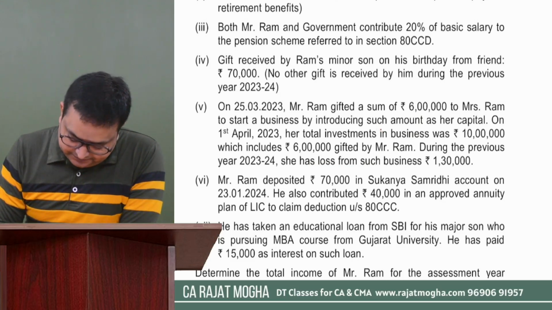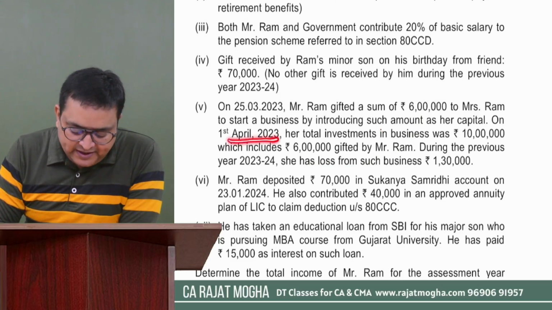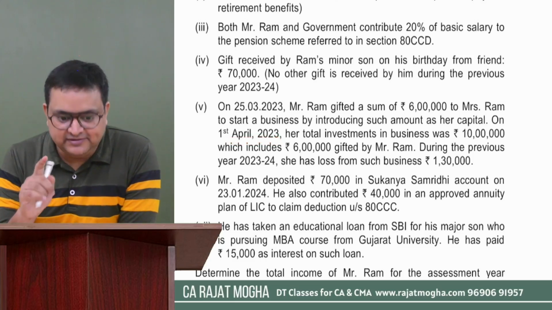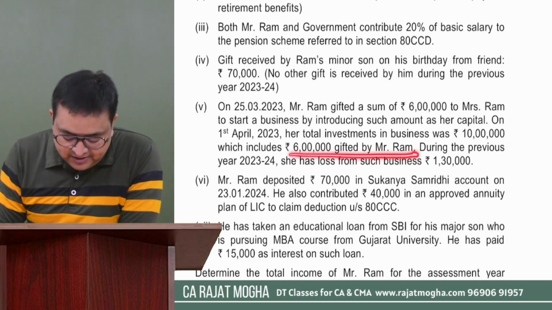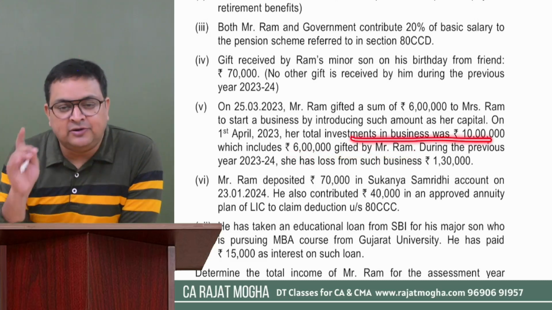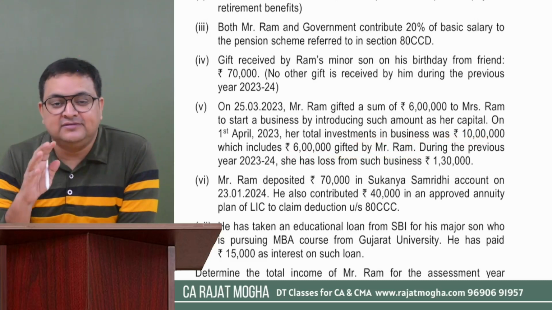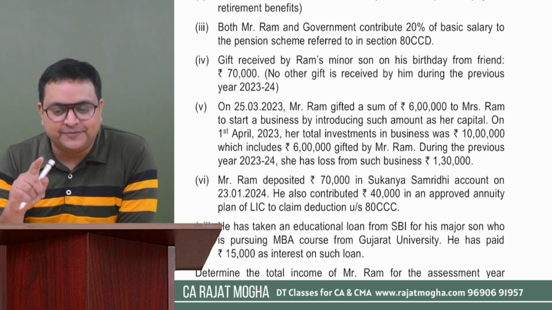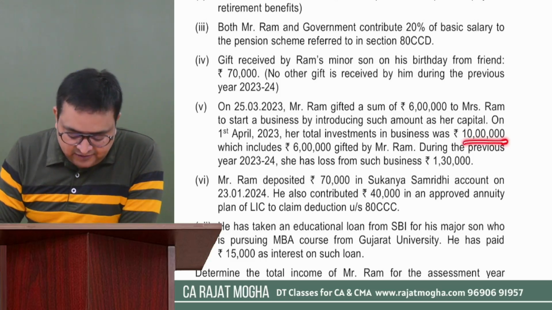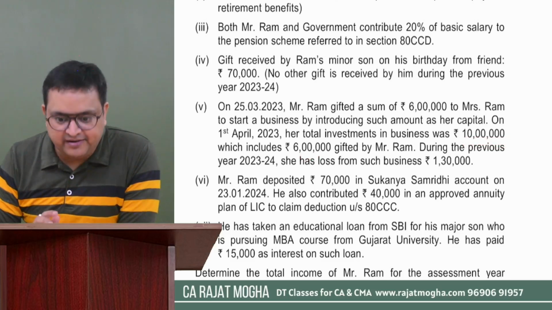Okay. On 1st April 23, that is the first day of the previous year, her total investment in business was 10 lakh, which includes 6 lakh gifted by Ram. So the total capital employed, the opening capital, because we are concerned with the opening capital, the capital which is on the first day of the previous year. So how much was it? 10 lakh, which includes 6 lakh gifted by Ram.